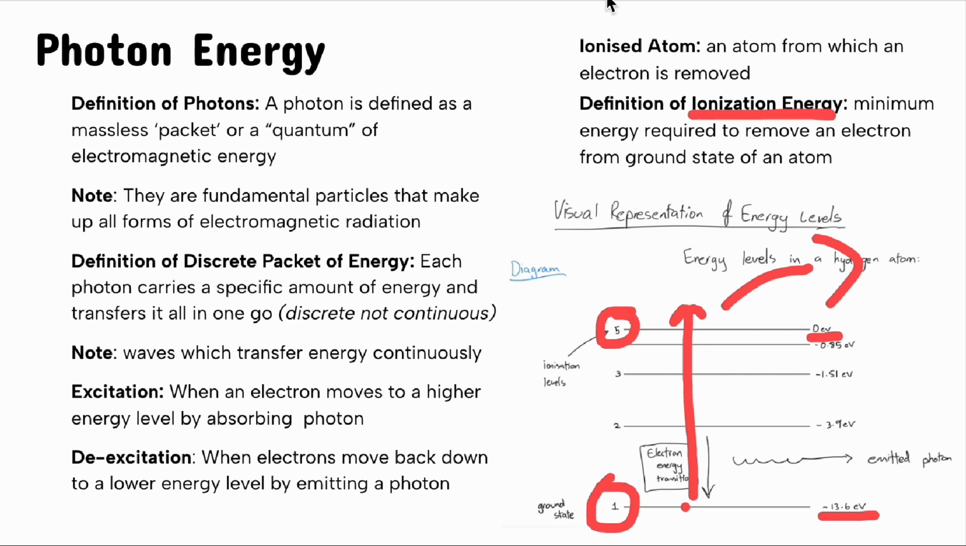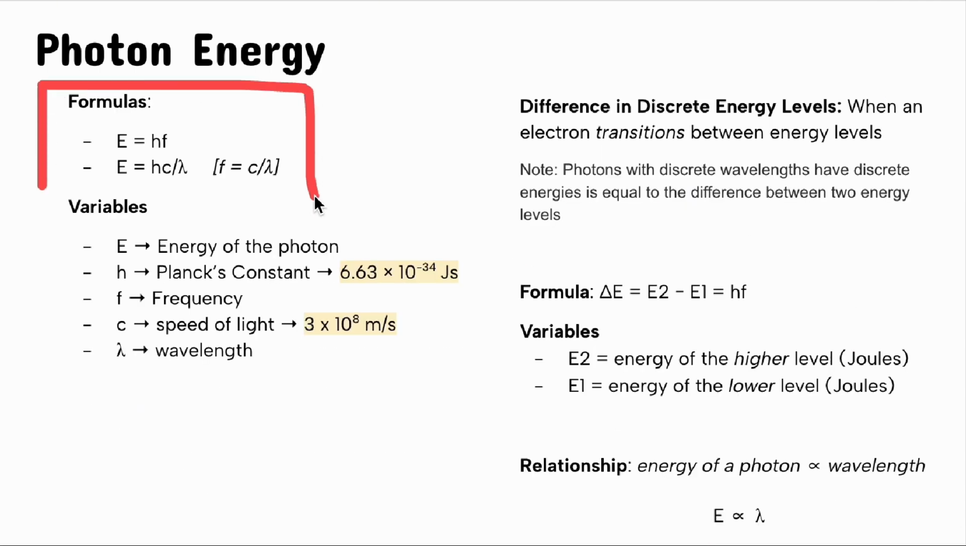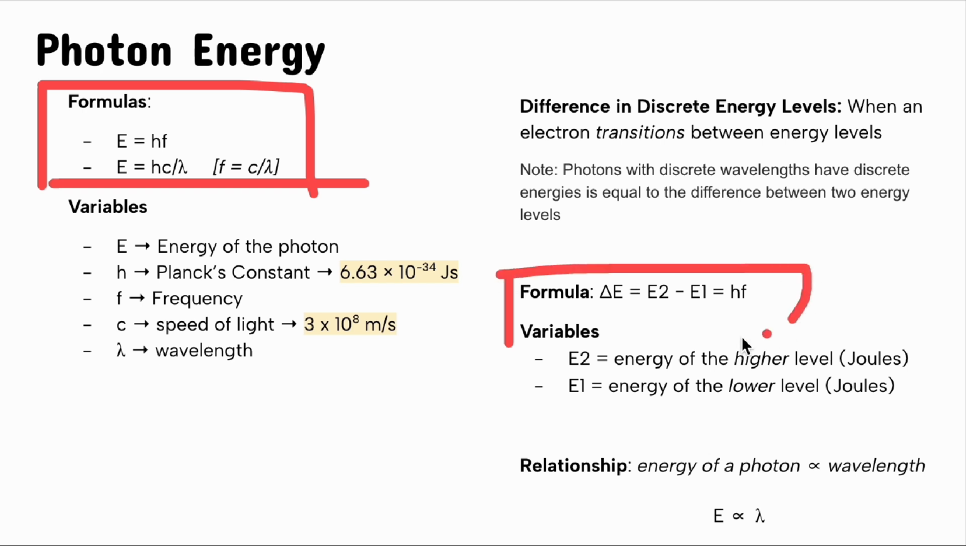Now going back to ionization, which is this entire section over here, it's a minimum energy required to remove an electron from ground state of an atom. So first, ionized atom is when the electron leaves, but how exactly is that done? Energy needs to be provided, and that energy provided to this electron is called ionization energy, which is the minimum amount. Okay, now here are a few formulas that you have to keep in mind when it comes to attempting any of the IB questions.